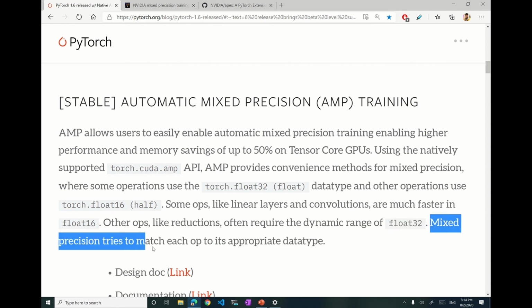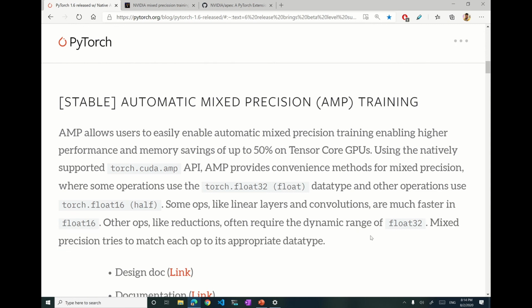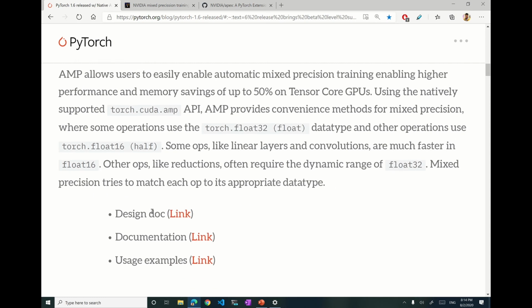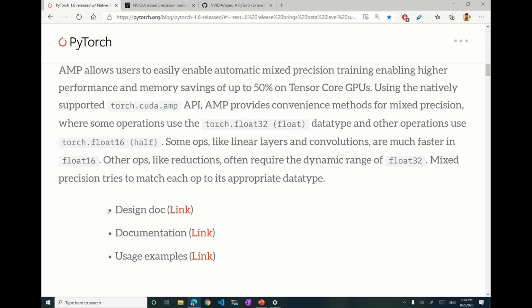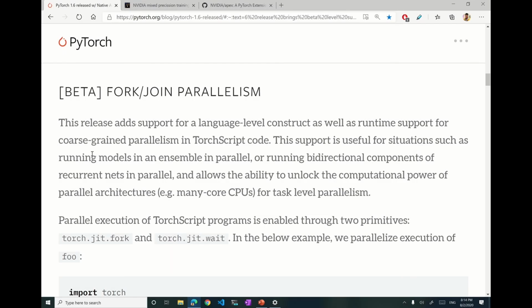Mixed precision tries to match each operation to its appropriate data type. So this mixed precision feature automatically matches the best way to run each operation and optimizes that way. They provided some design doc, documentation and usage examples here. In our next videos, we'll go deep into automatic mixed precision training.